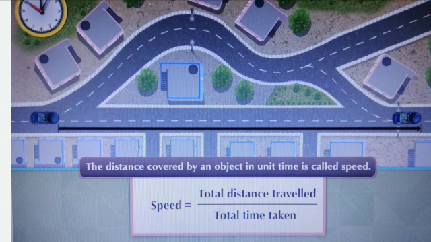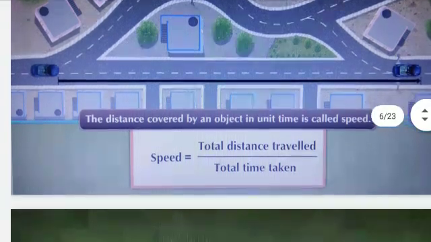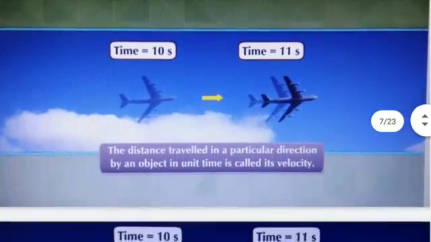From this definition, we can write the formula for speed. Speed is equal to total distance traveled upon total time taken. From this formula and definition, we can say that speed depends upon distance. Speed and distance are correlated terms, and therefore speed and distance are scalar quantities.